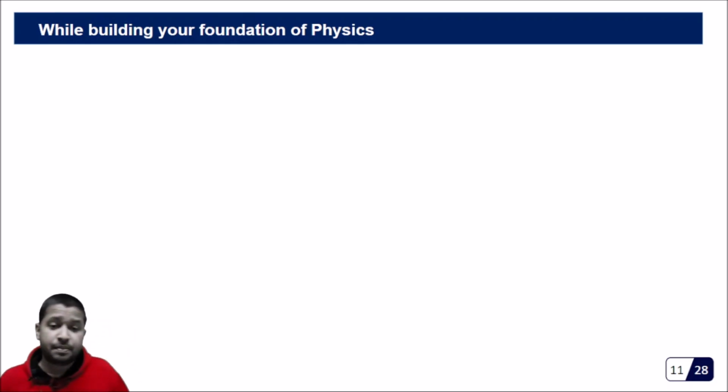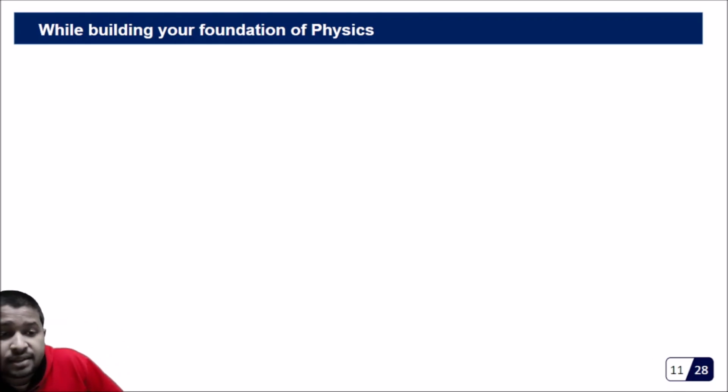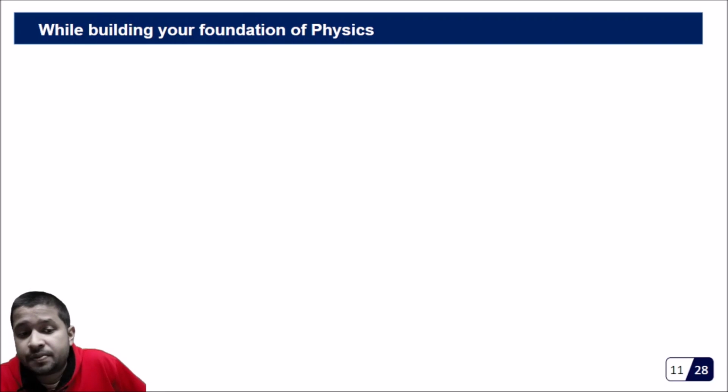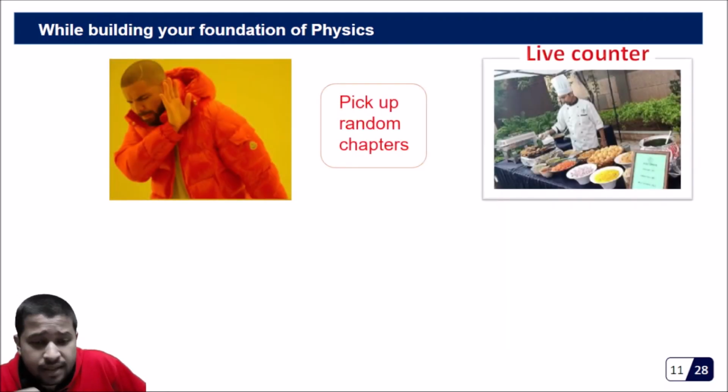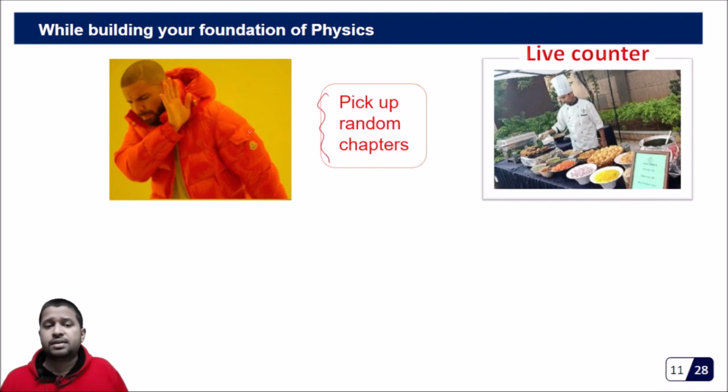Now just before ending this section, I have one piece of advice for you. While trying to study this book, please do not pick up random chapters and study. This will hamper the foundation making process.